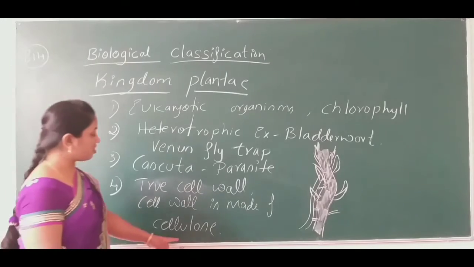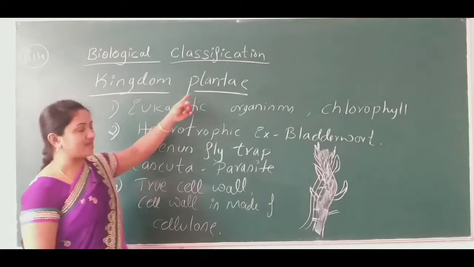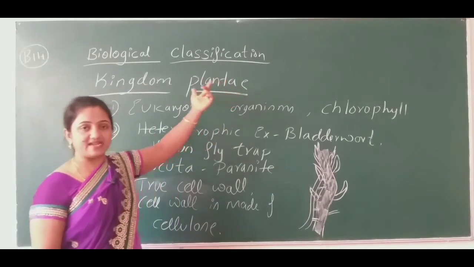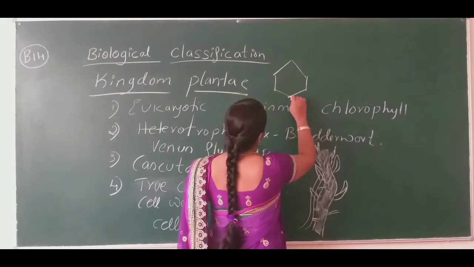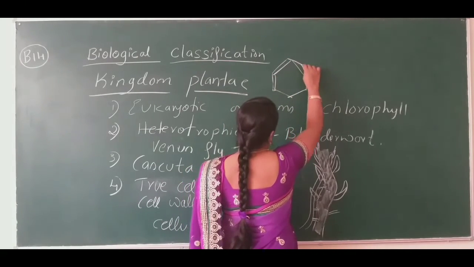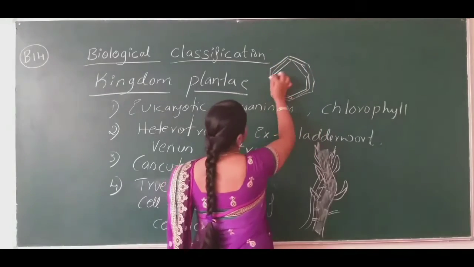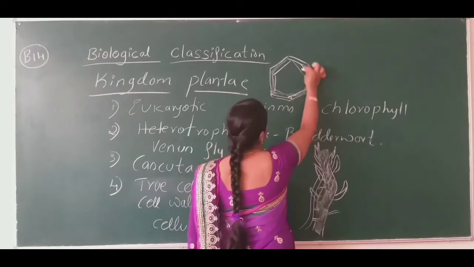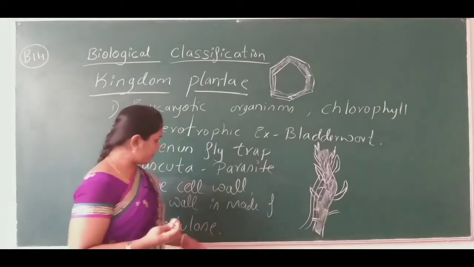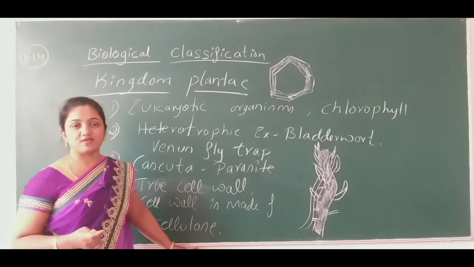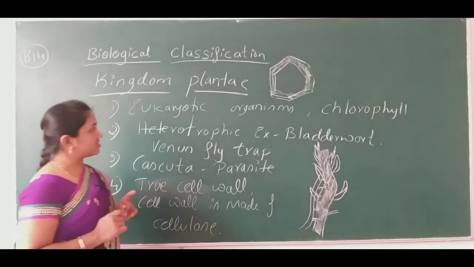Okay, so this is the component which is present in the cell wall of plant organisms or the plant cell. So this is the plant cell, and consider this is the wall of this cell. This wall is deposited, or it is made of cellulose type of chemical component. Okay, so we'll move on to the next concept.